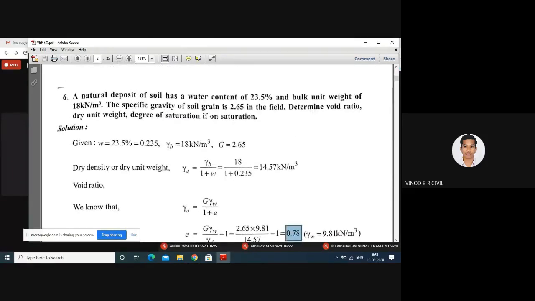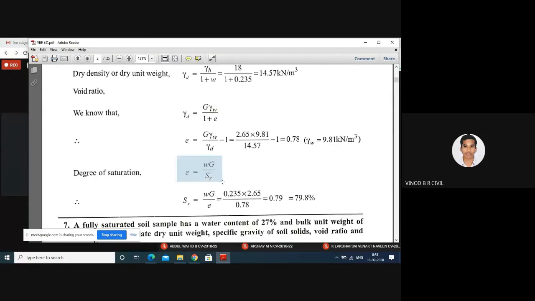In the problem, we also have to calculate the degree of saturation. There is a mathematical expression for it, which we already derived in the second class: e = wG / Sr. Therefore, Sr = w × G / e. Water content 0.235 into specific gravity 2.65 divided by void ratio 0.78. Therefore, the degree of saturation Sr is 0.79.